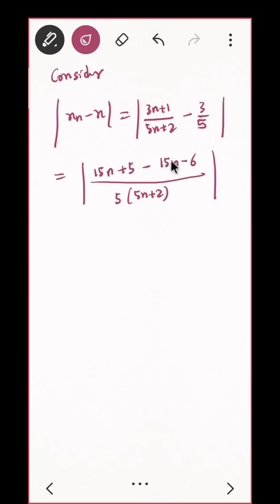Okay, correct. So 15n and 15n get cancelled, and you have 5 minus 6, so it will be minus 1. So you will have minus 1 upon 5 into 5n plus 2, correct?